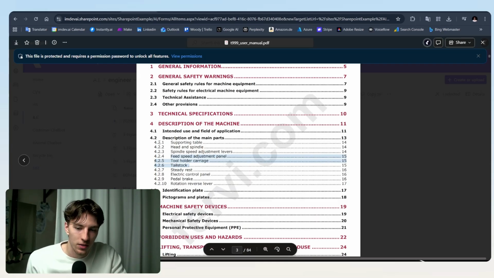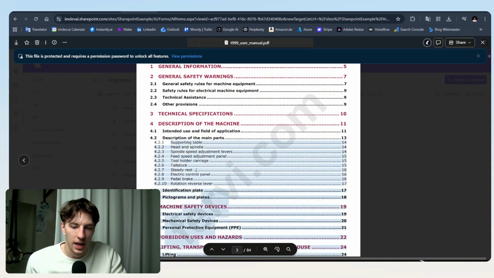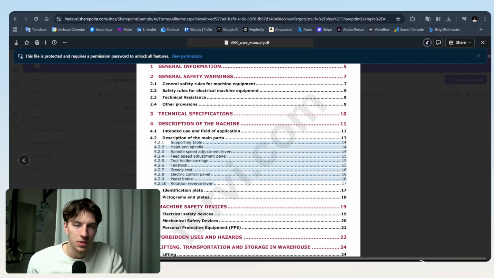But when you do have these TOC headers and you do have these subtopics, then when we're processing the data, we actually assign each chunk to that specific topic. So in the case when you would ask, describe me the main parts, the AI would actually have all of these subtopics in there, and that would just lead to more complete answers. And I hope this made sense, and I hope you understood how important it is to have correct structure